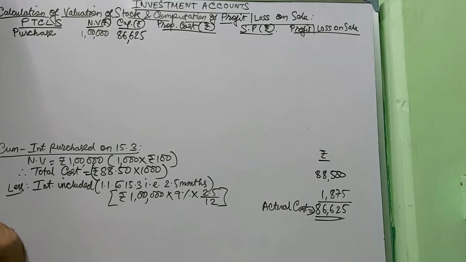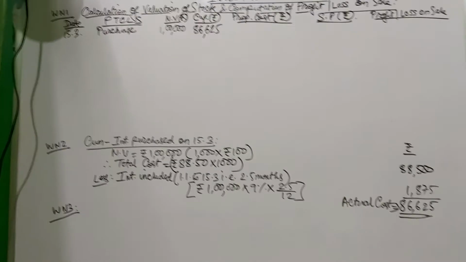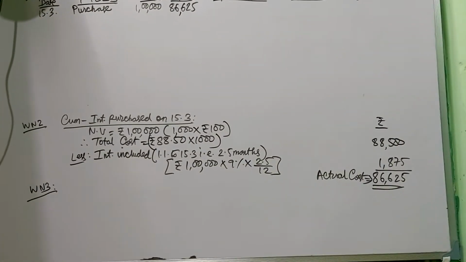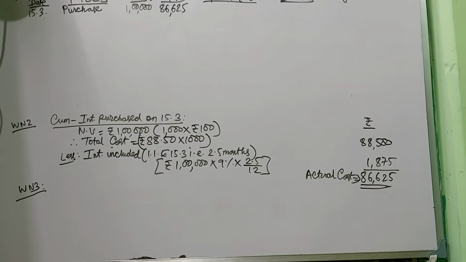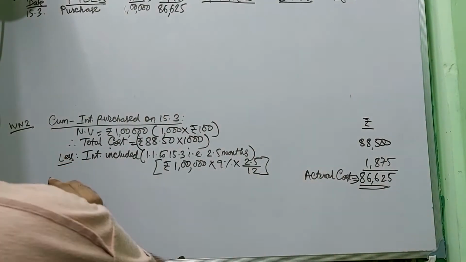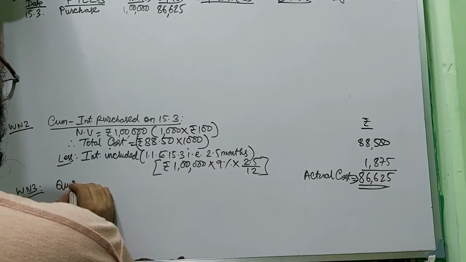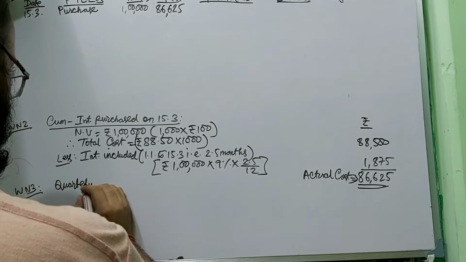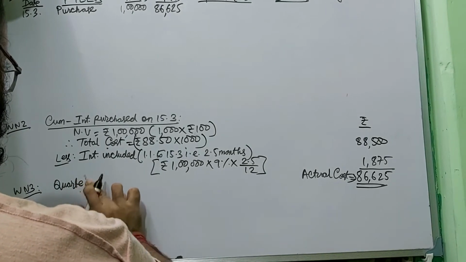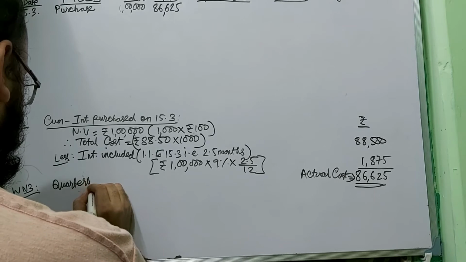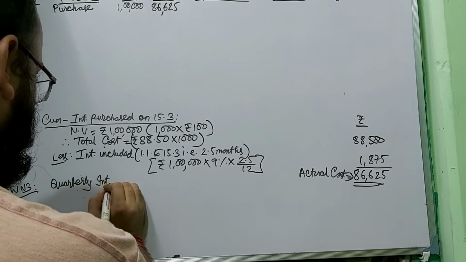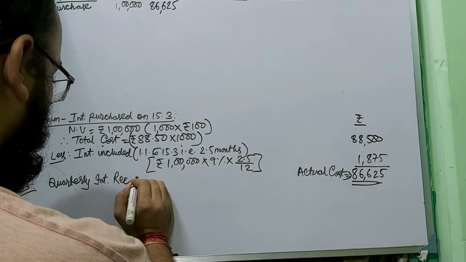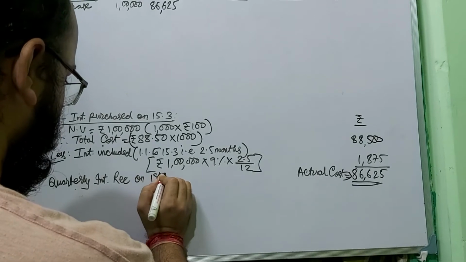So you have to make working note 3. It requires quarterly interest received on 1st April.